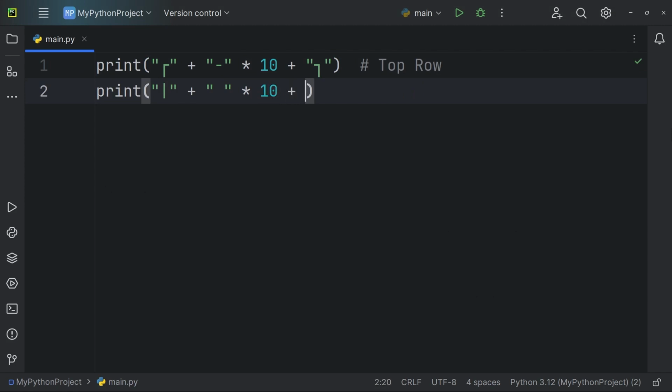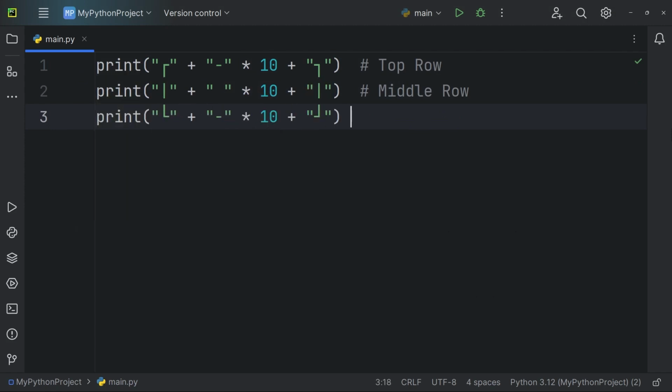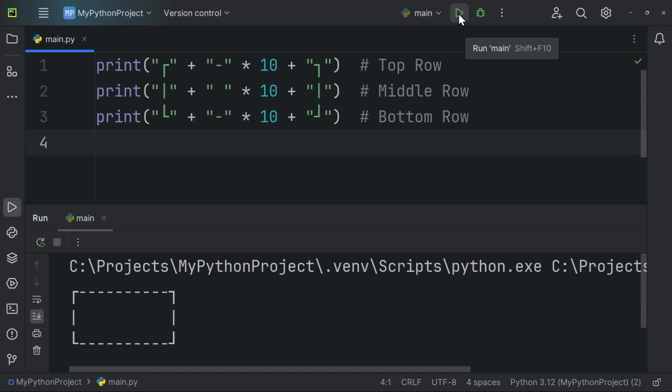For the middle row, we follow a similar approach as the top row, but the initial and final characters are vertical bar, and the character to be repeated is a space. For the bottom row, we repeat the process used in the top row, with the difference being that we use the appropriate characters for the left and right corners of the bottom edge of the box. After writing these 3 rows, we run the code, and our empty box is displayed in the output. This example demonstrates how to combine string operators to handle complex scenarios.